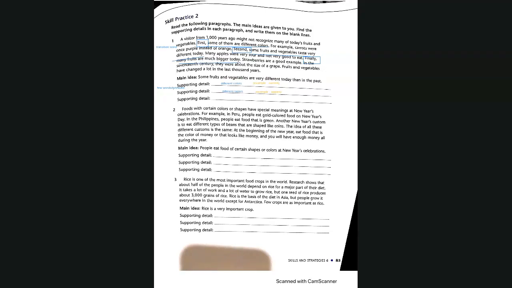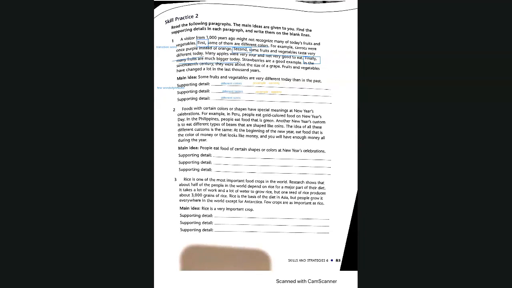What is the example that they gave about different sizes? Which is the fruit or vegetable that they used as an example of different sizes? Strawberries.